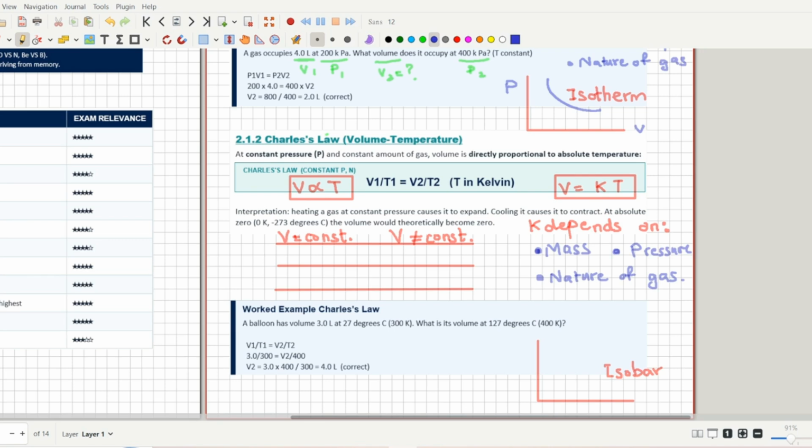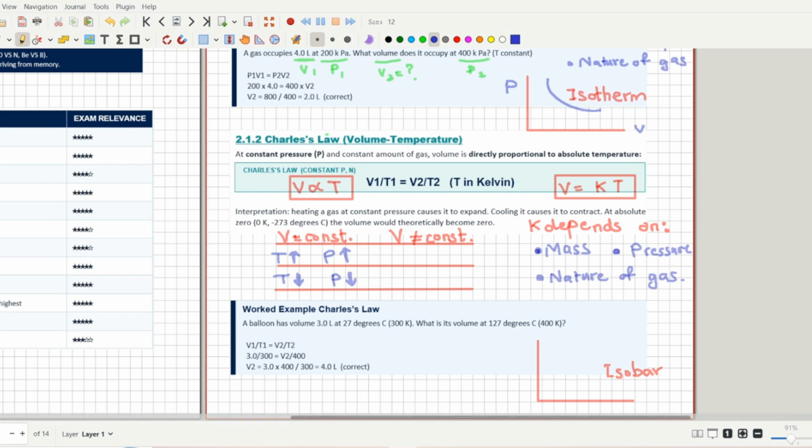But the situation is really different if the volume is constant and if the volume is not constant. Charles' law is different in these two cases. This example is really important, because you have to understand what will happen to the volume and pressure if you raise the temperature, and what will happen if you decrease the temperature. If you increase the temperature and the volume is constant, then the pressure will increase, and if you decrease the temperature, then the pressure will decrease.